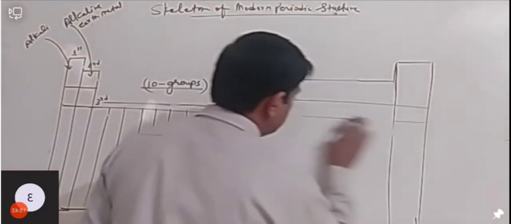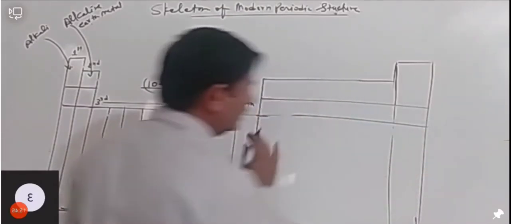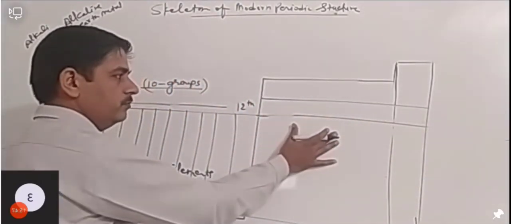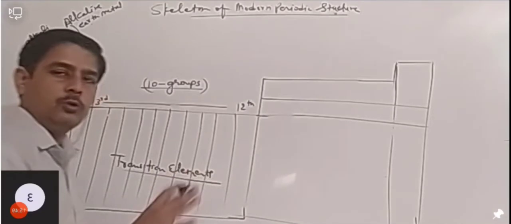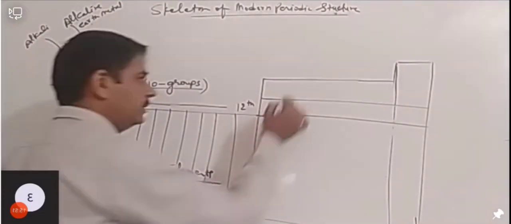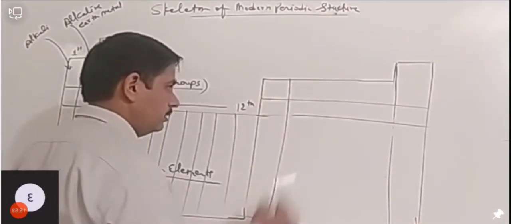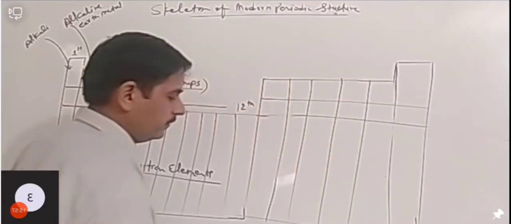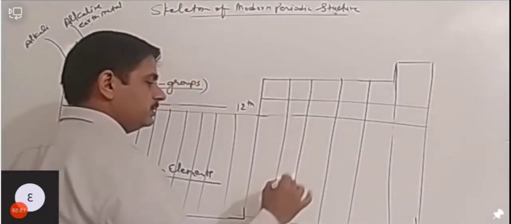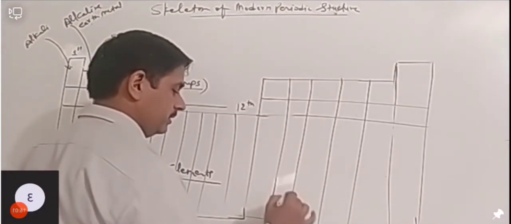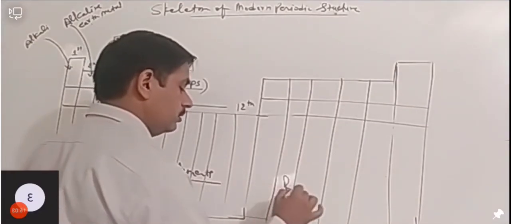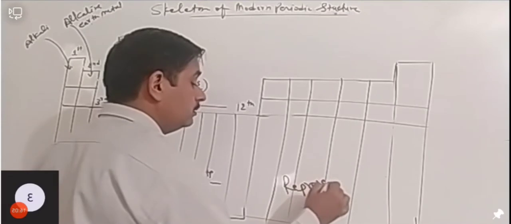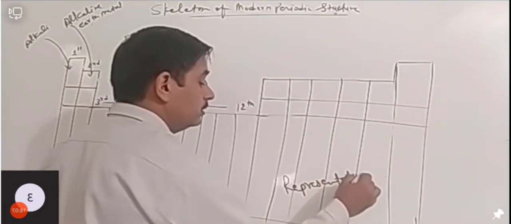So next you will see that these elements, we will have only 6 groups. यहाँ पर 6 groups होंगे आपके पास, 1 2 3 4 5 and 6. And these elements are called representative elements.